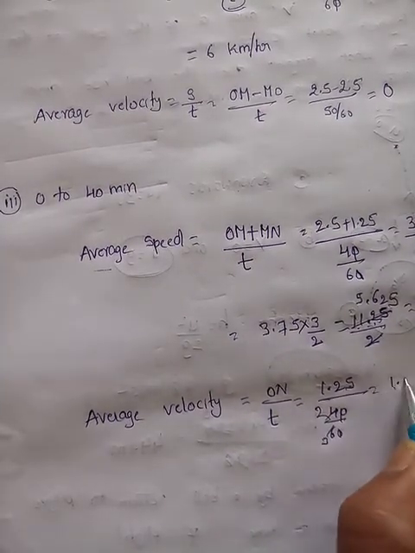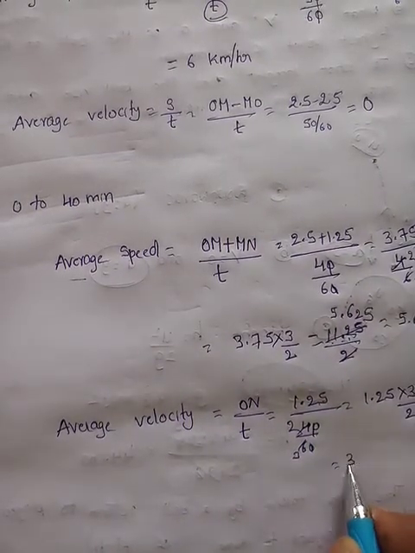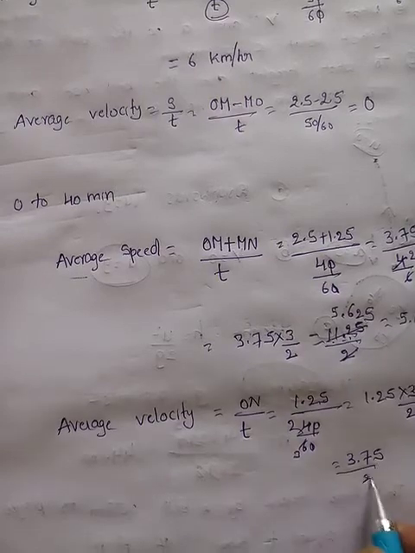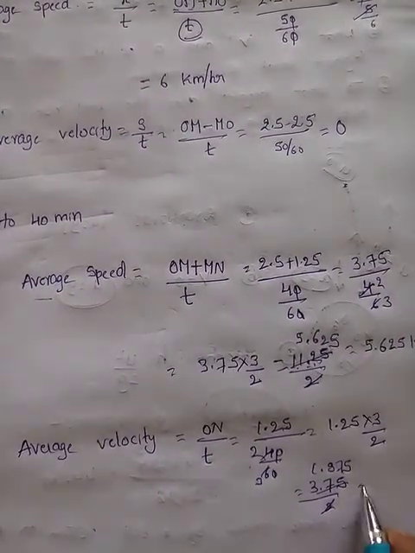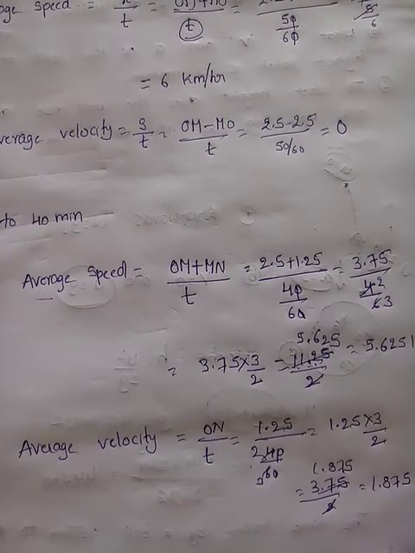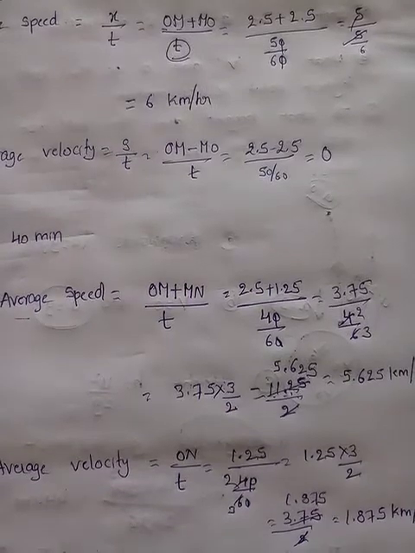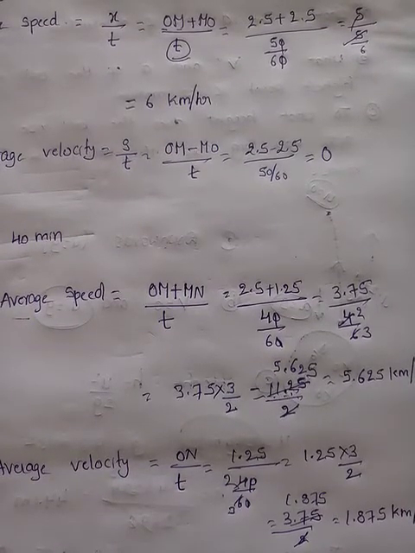So 1.25 into 3 by 2, 3.75 by 2. So how much do you get? 1.875 kilometers per hour.